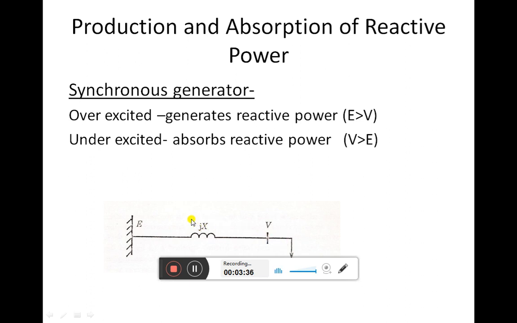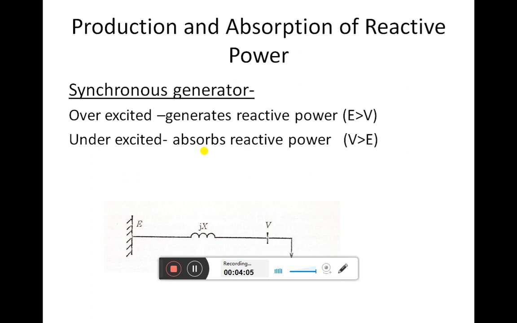Now we can see how the synchronous generator contributes to production and absorption of reactive power. A synchronous generator can operate in two modes. The first one is the overexcited mode. Whenever the synchronous generator acts in overexcited mode, it acts like a capacitor, and we have seen that a capacitor is mainly responsible for generation of reactive power.